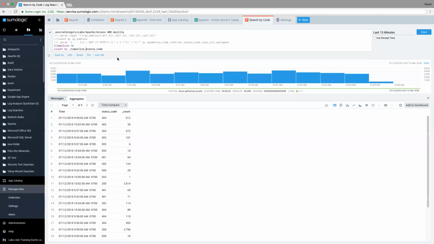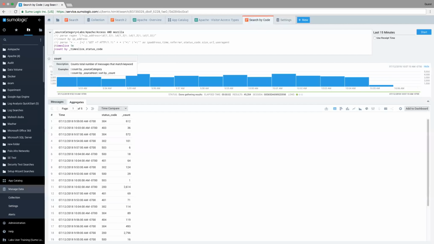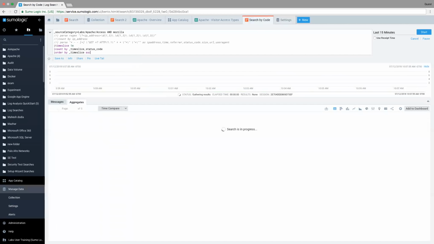And so, this is good. The results are there, but they're not in a chronological order, which visually just makes it a little tricky to look at. So let me go ahead and put them in order. And so what I want to do is I want to order these time slices in ascending order. So in my query, I'm going to do order by time slice. Sorry about that. Time slice ascend, and just going to run that now.